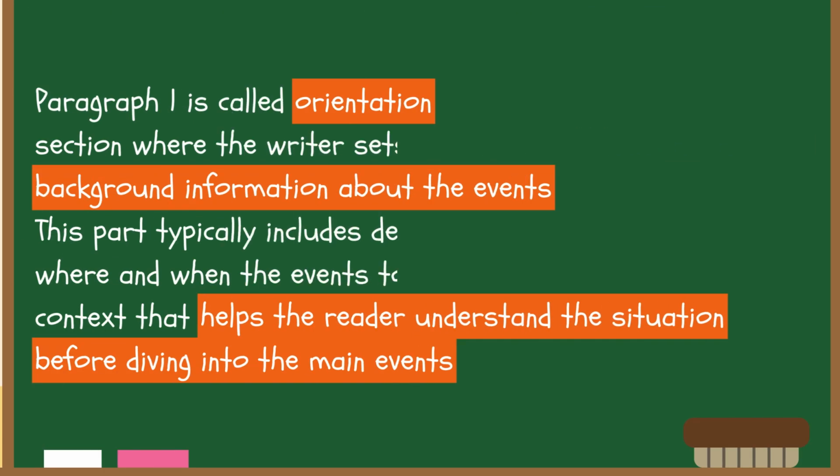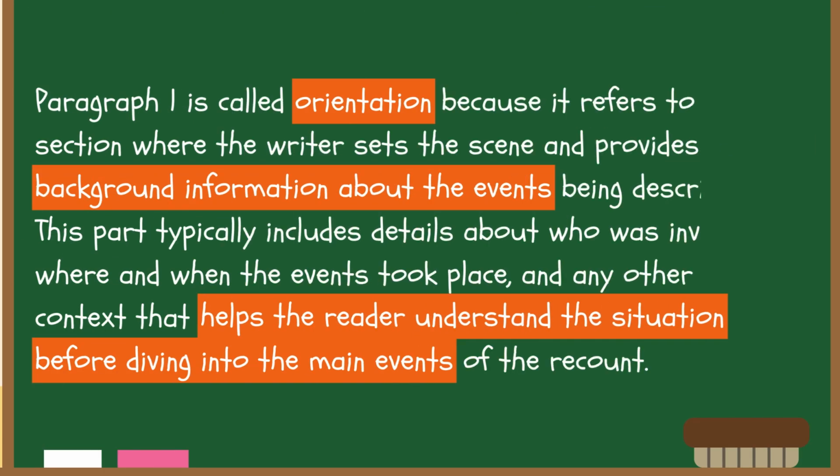Paragraph 1 is called orientation because it refers to the section where the writer sets the scene and provides background information about the events being described. This part typically includes details about who was involved, where and when the events took place, and any other relevant context that helps the reader understand the situation before diving into the main events of the recount.